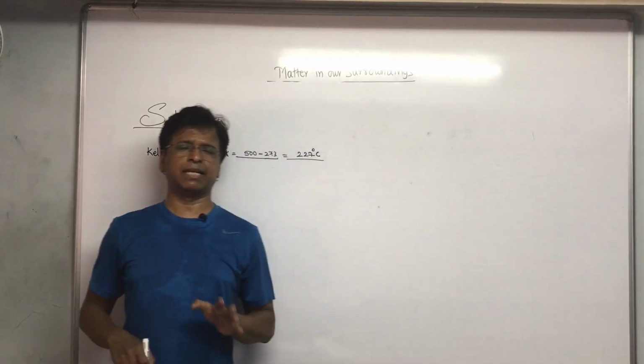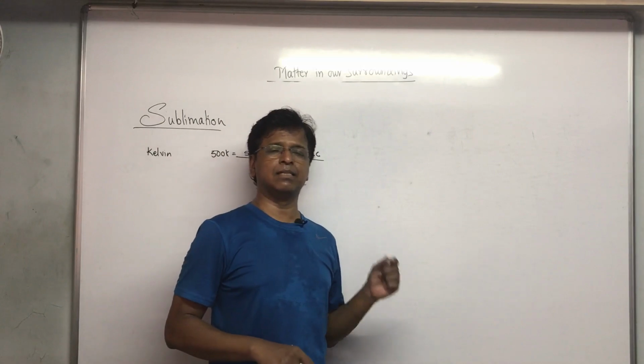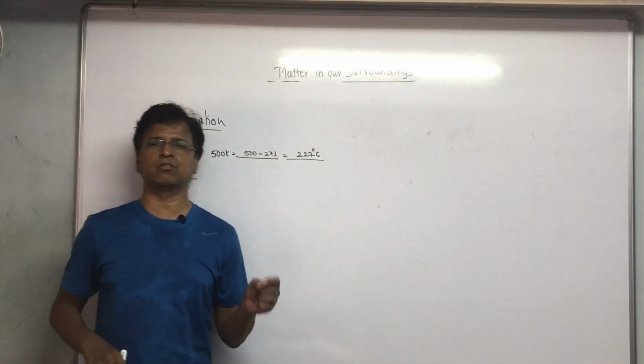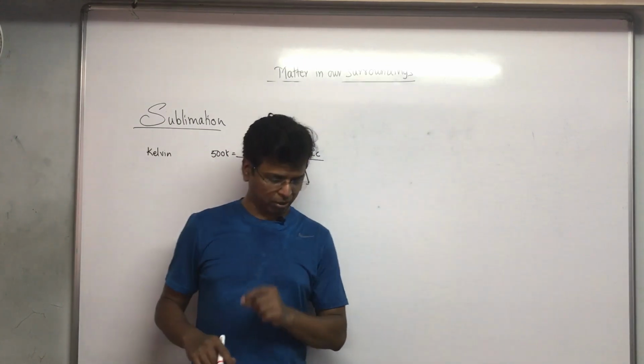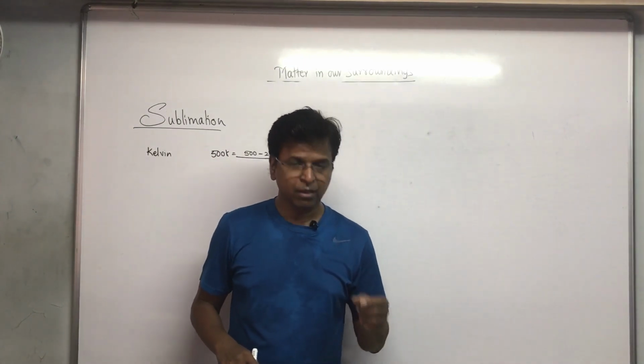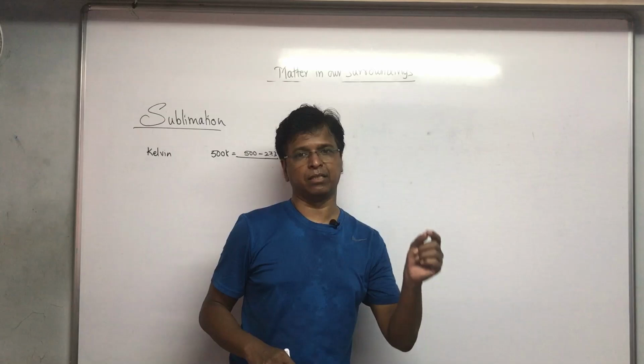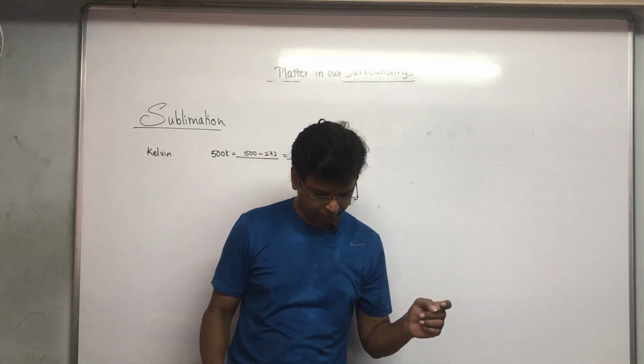This is all very easy. Kelvin is one scale, degree Celsius is one scale, both are scales of temperature. So you just have to subtract 273 from Kelvin and it gets converted into degree Celsius. Okay, that is all.